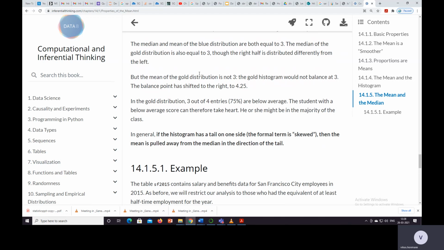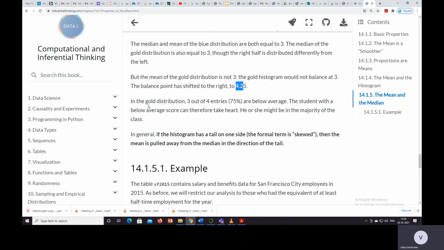So the mean of the gold distribution is not 3; the balance point has shifted right to 4.25. Because we have 9, which is far away from 2 and 3, we get this 4.25.